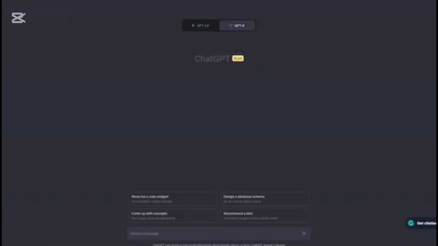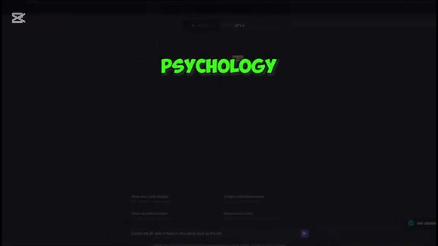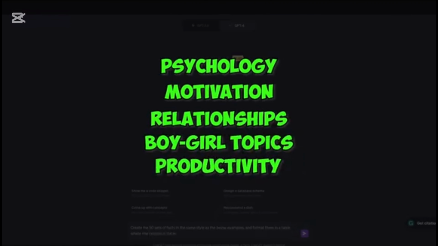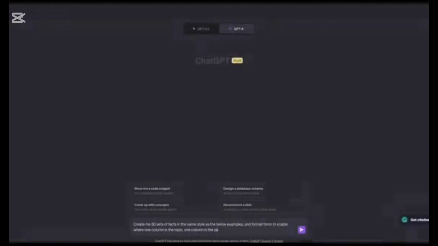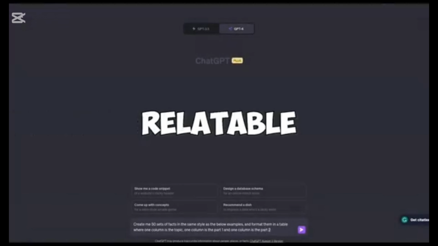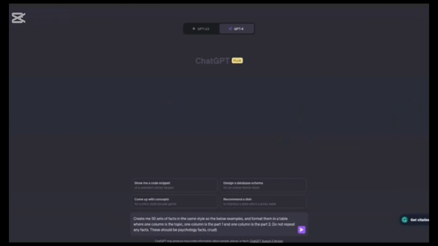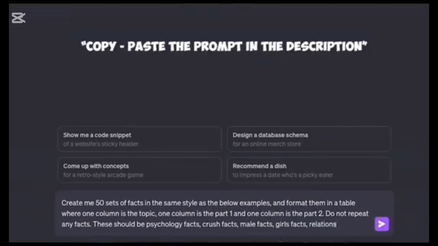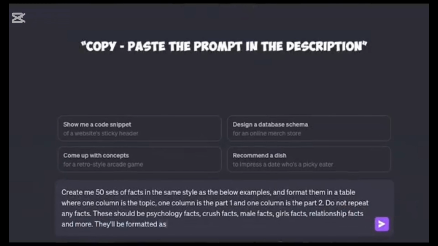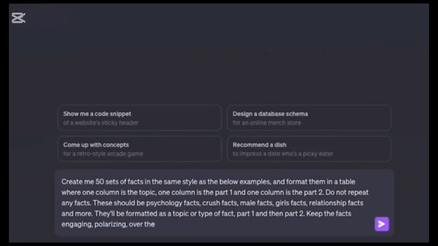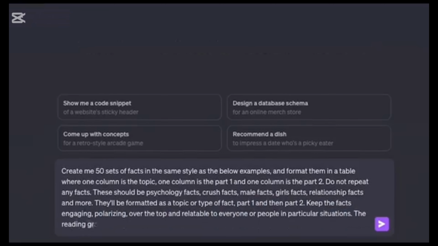Our goal is to ask ChatGPT to generate 50 sets of facts that will consist of various topics or facts for the shorts, such as psychology, motivation, relationships, boy-girl topics, and productivity, to ensure a variety of content. The main goal is to find topics that are easily relatable and especially shareable, as many of these platforms push content that folks share with each other. The prompt you will be using must be refined through testing, because the secret of these AI tools is that when you enter a perfect prompt, you get the desired result or the closest to it. This might require some testing back and forth.